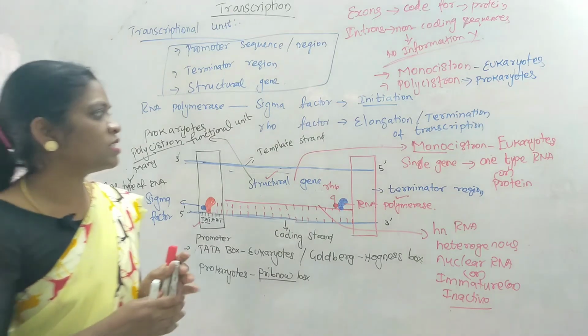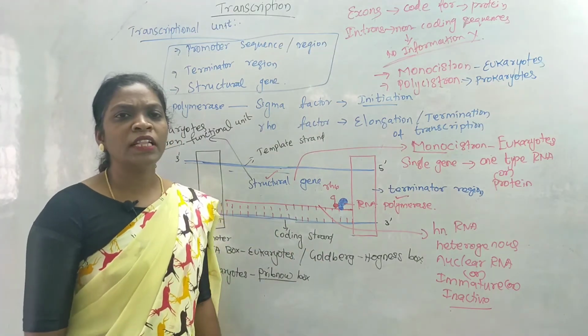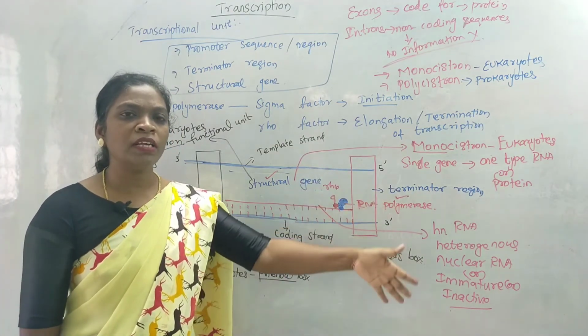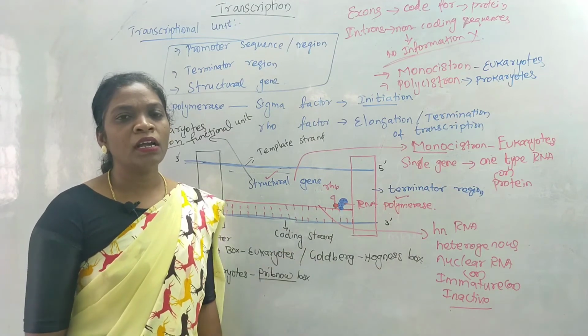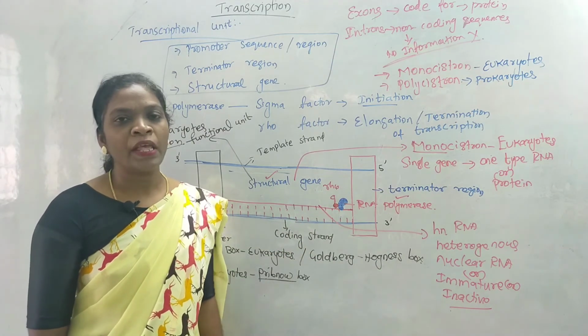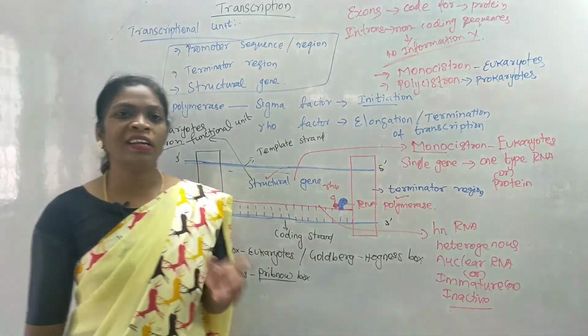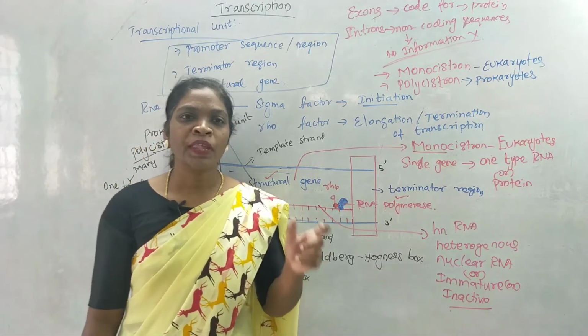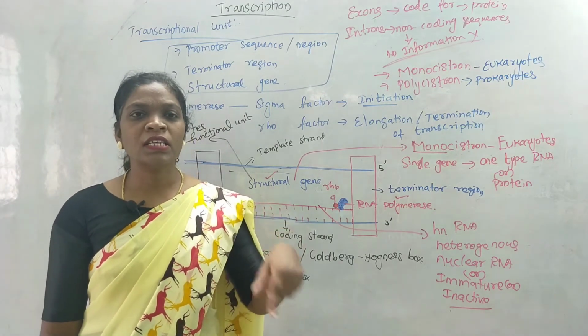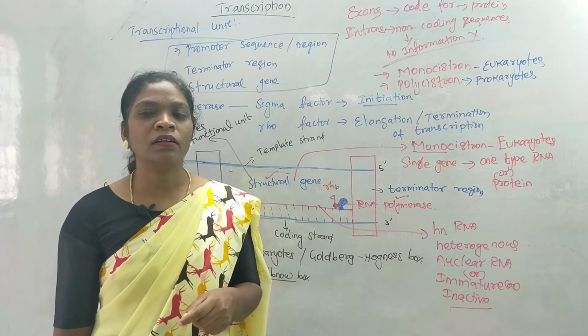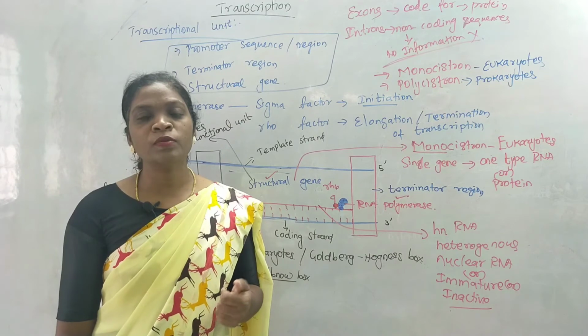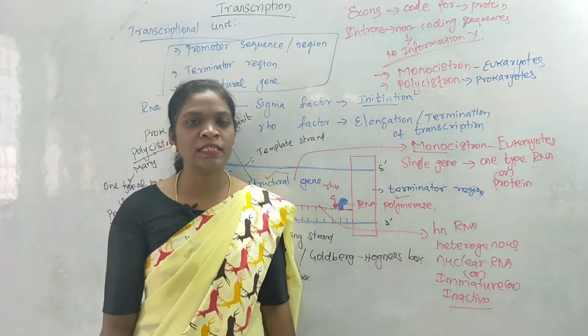I am just summarizing it again. The process of transcription is where the DNA information is copied into mRNA to produce a specific protein. For this process, the complete DNA is not going to unwind. Only particular segments of DNA are going to unwind. This unwinding of DNA happens with the help of RNA polymerase enzyme.